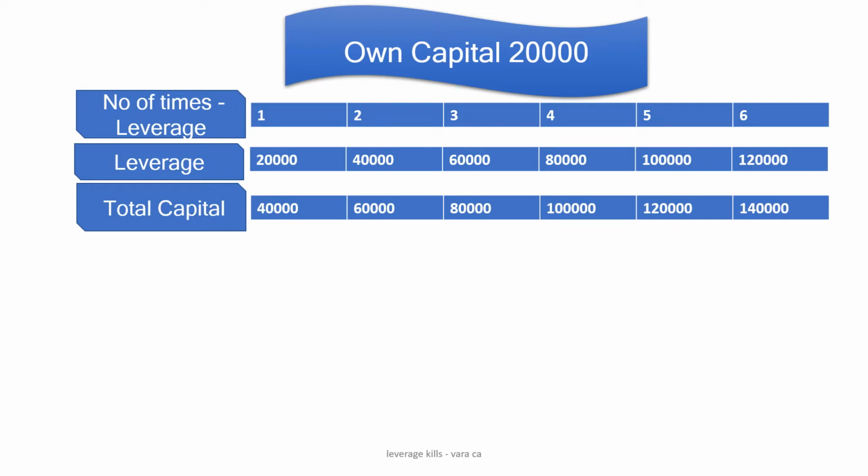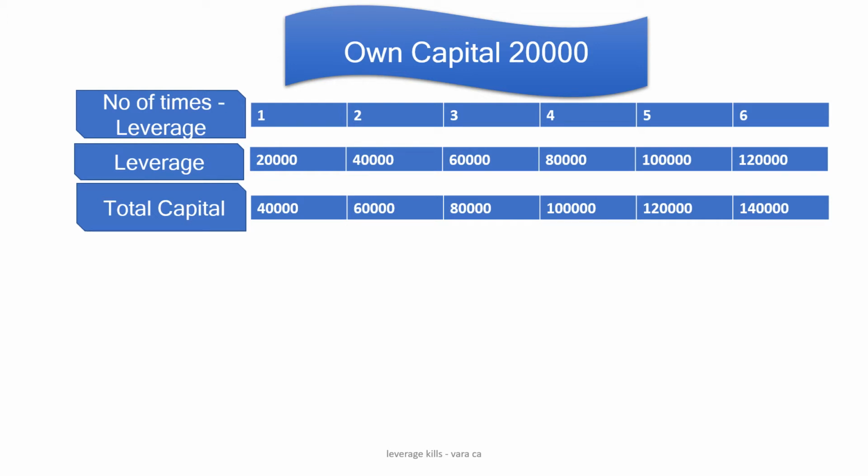We'll start with own capital of 20,000. Next is number of times leverage is provided based on this capital: 1 time of capital, 2 times, 3 times, 4, 5, 6 times. Next is how much would be the leverage. 1 time capital, the leverage is 20,000. 2 times capital, it is 2 into 20,000, 40,000. 3 times, 3 into 20, 60,000. 4 times it is 80,000. 5 times 100,000 or 1 lakh. 6 times 120,000 or 1 lakh 20,000.